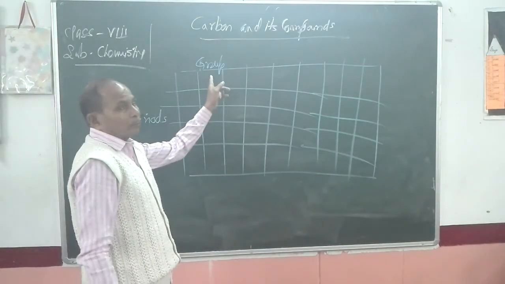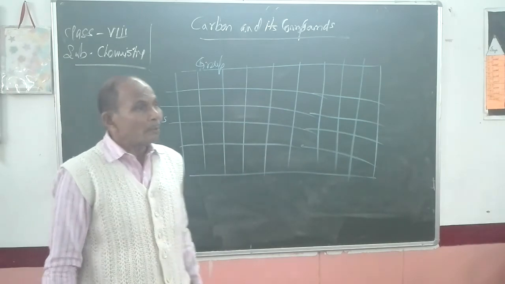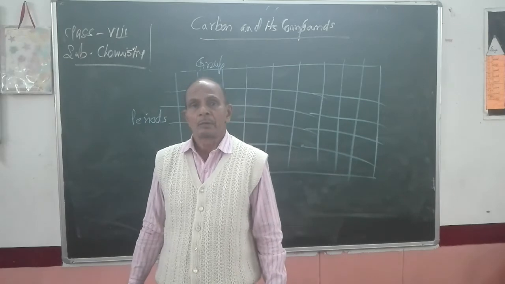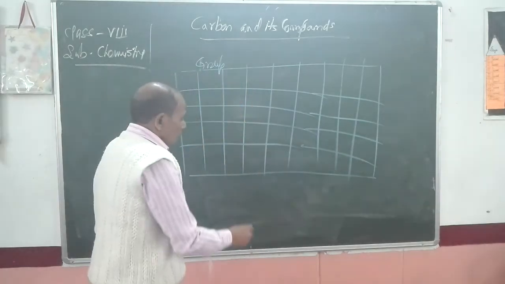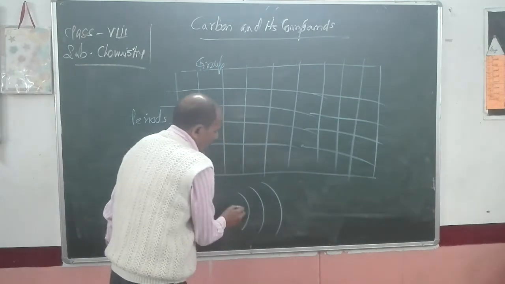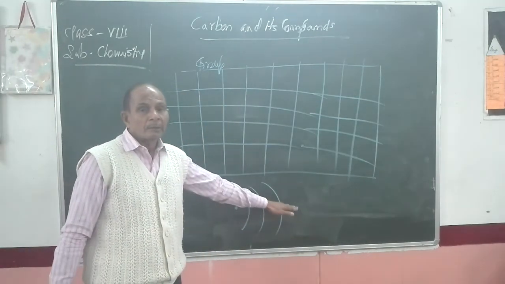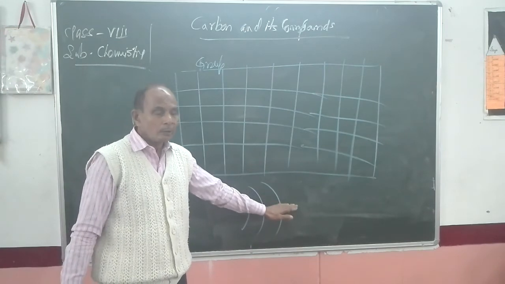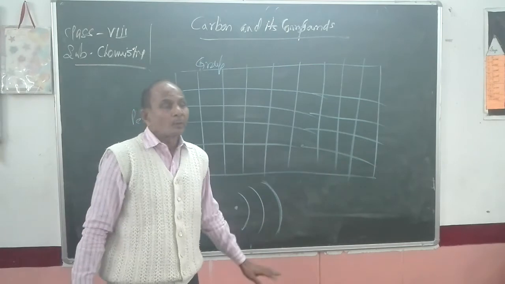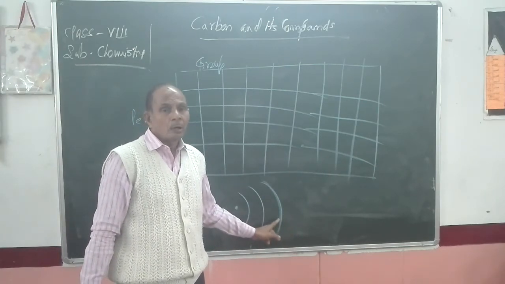Now, the group is decided by the number of valence electrons. You have studied about atomic structure, and you know the electrons of any atom are found arranged in different orbits. Now, the outermost orbit, which may be second, third, fourth, is known as valence orbit.